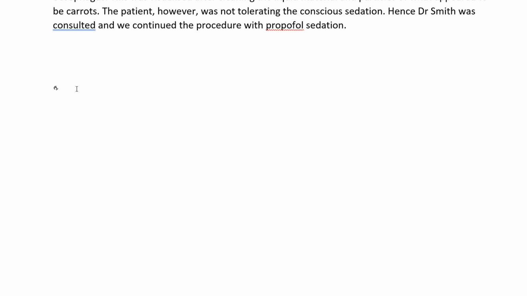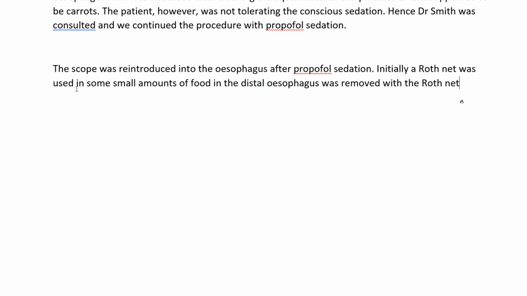The scope was reintroduced into the esophagus after propofol sedation. Full stop. Initially, a Roth net was used and some small amounts of food in the distal esophagus was removed with the Roth net. Full stop. Then, a snare was used to cut the meat bolus into pieces, as it was very soft. Full stop. Small pieces were grabbed with the snare and pulled out. Full stop.